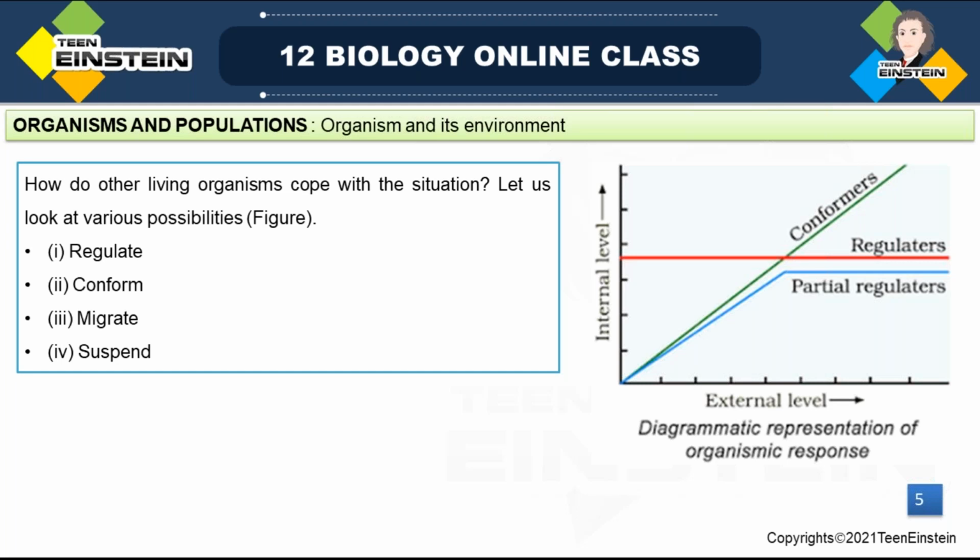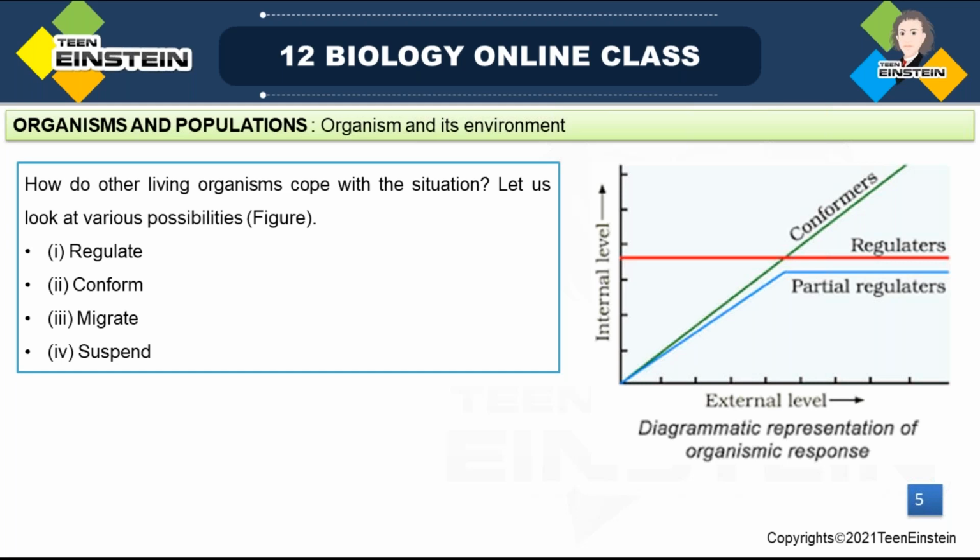So other organisms, how are they going to cope up with the situation of the changing environment? The main strategies adapted by organisms are regulate, conform, migrate, and suspend.